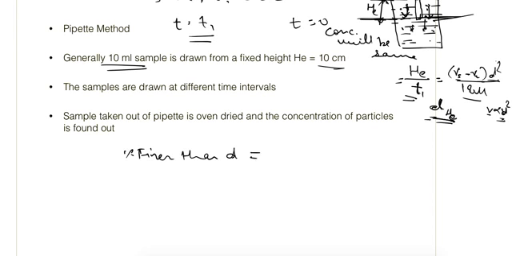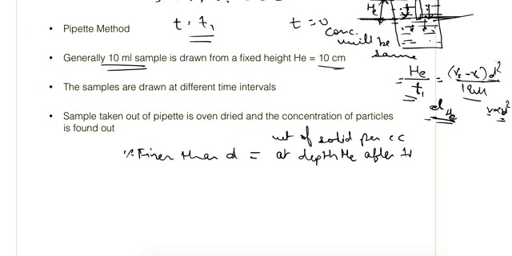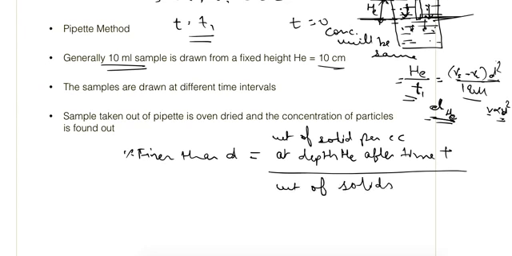So it will be equal to the weight of solids per cc at depth He after time t, divided by the weight of solids per cc in the original suspension.